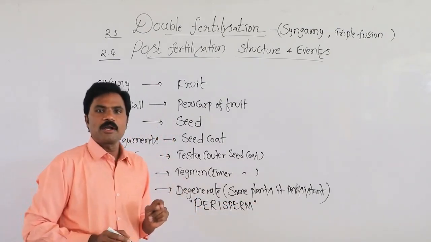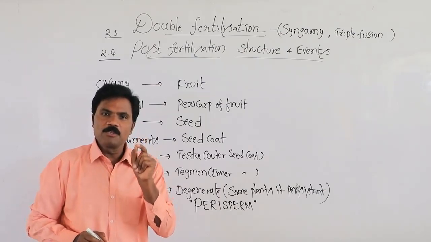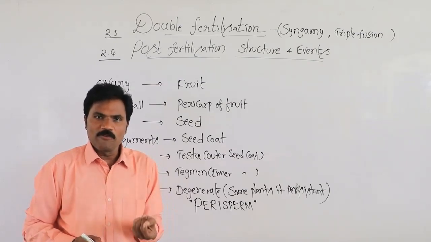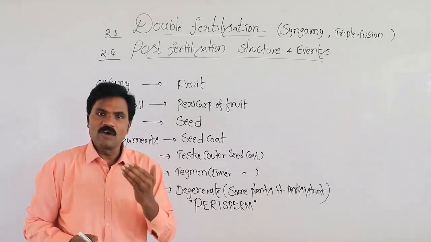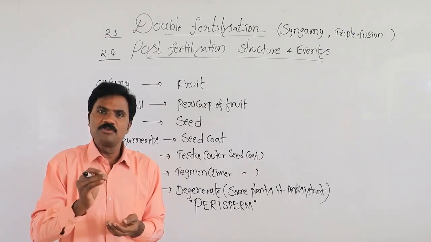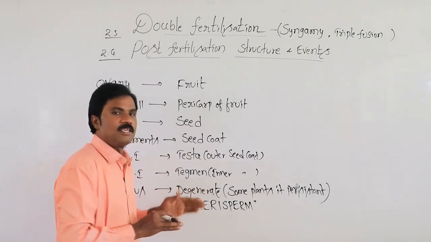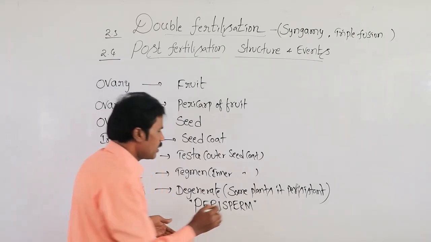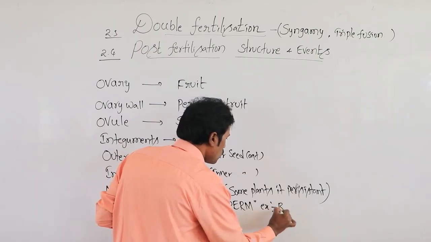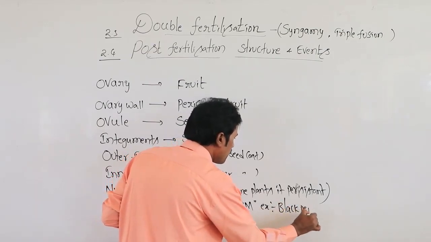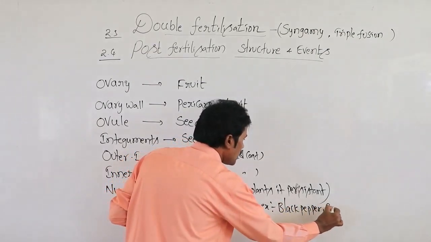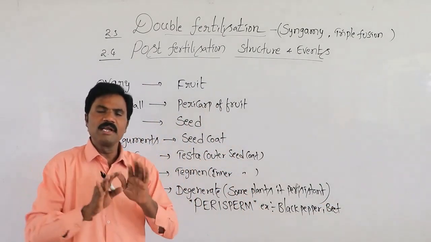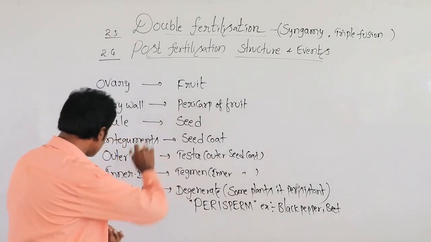That is most important; many times they ask that. What is the ploidy of perisperm? Diploid. Normally we observe it in black pepper as well as wheat. In the rest it is completely degenerated.